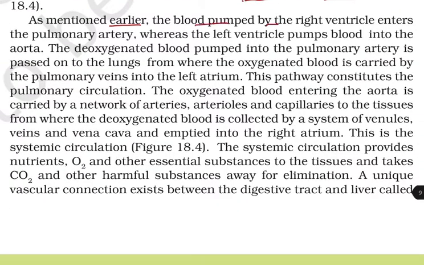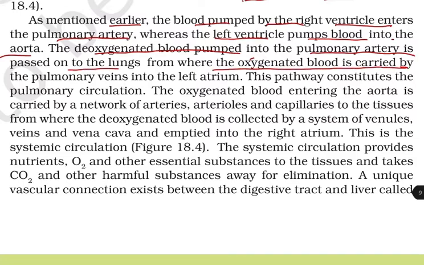As mentioned earlier, the blood pumped by the right ventricle enters the pulmonary artery, whereas the left ventricle pumps blood into the aorta. The deoxygenated blood pumped into the pulmonary artery is passed on to the lungs, from where the oxygenated blood is carried by the pulmonary vein into the left atrium, and this pathway constitutes the pulmonary circulation.